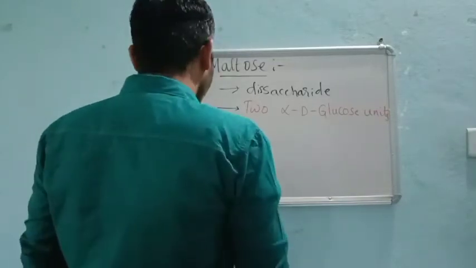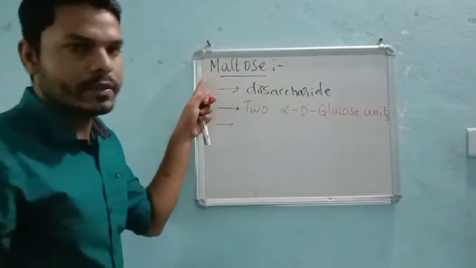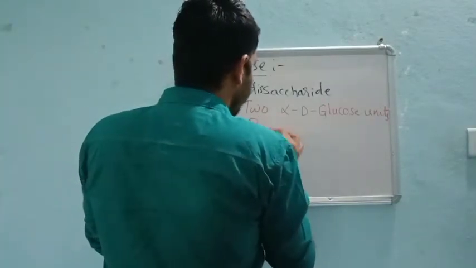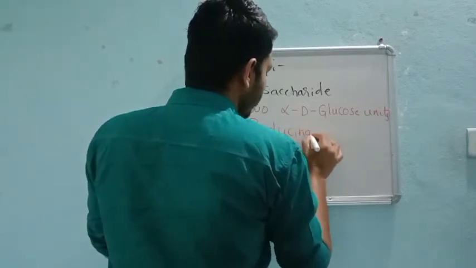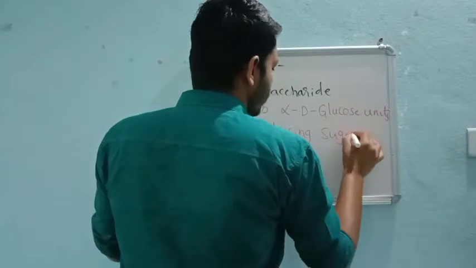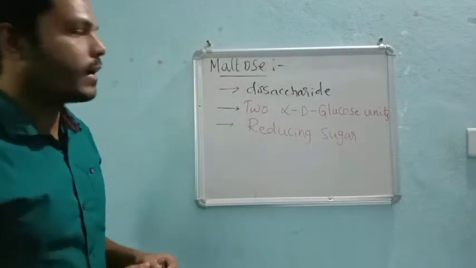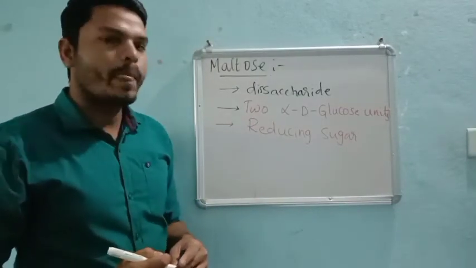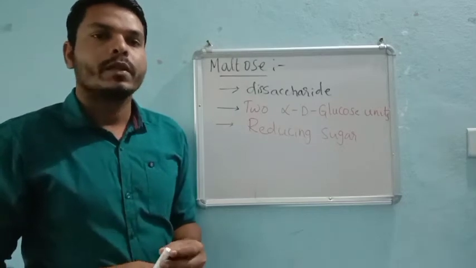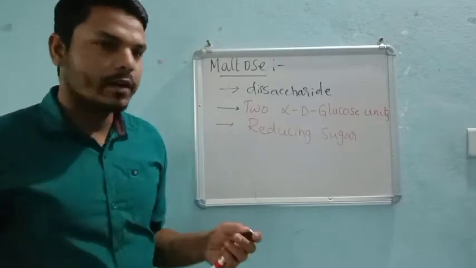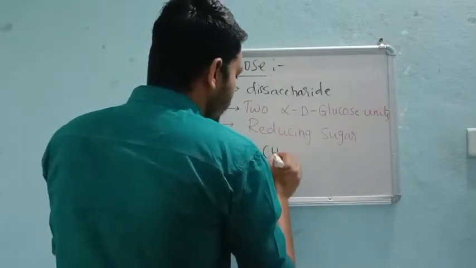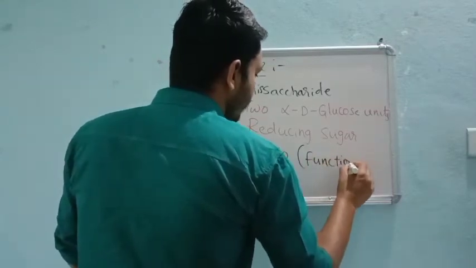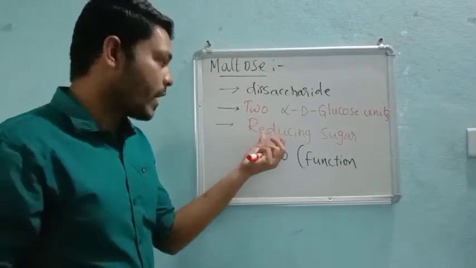And most importantly, our maltose is a reducing sugar, right? Maltose is a reducing sugar. Very important. This is the third point I can say. Maltose is a reducing sugar. That means it can react with Fehling solution as well as Tollens reagent. That means here the aldehyde may be free, right? The aldehydic functional group, because it is free, that's why it might be reducing, right?